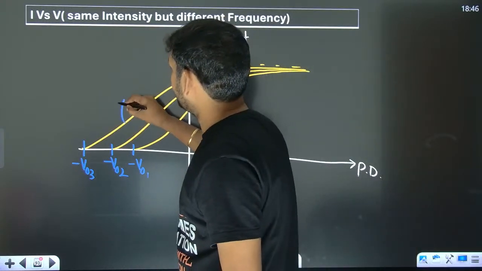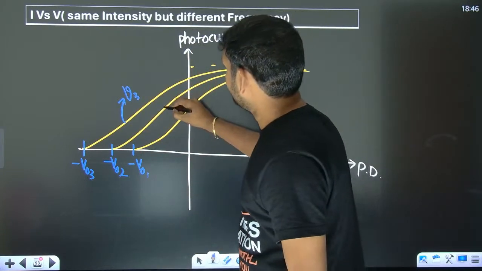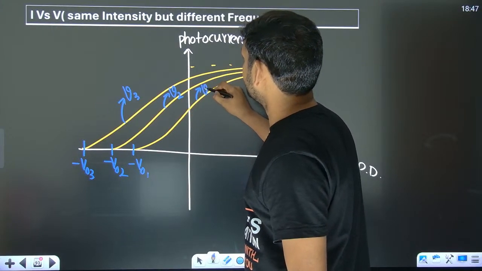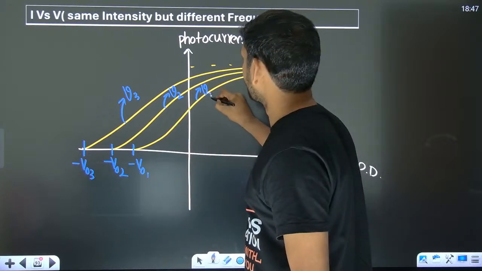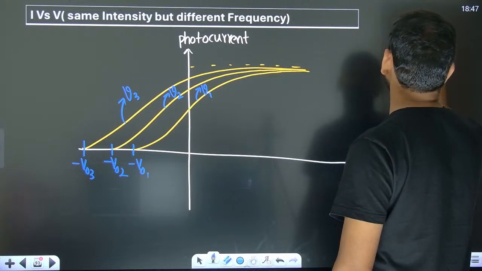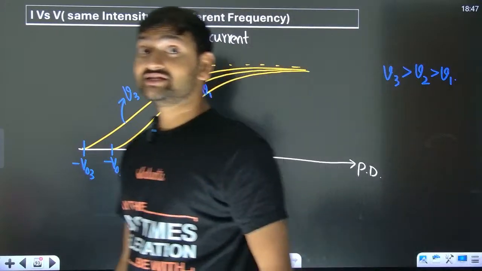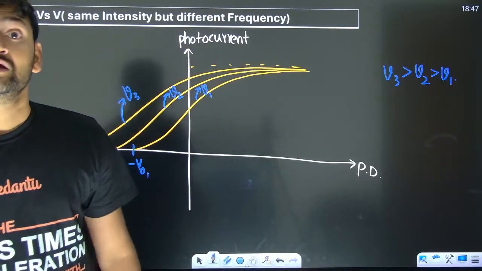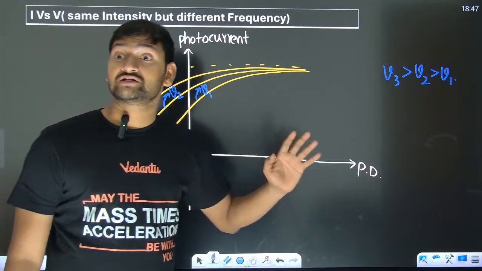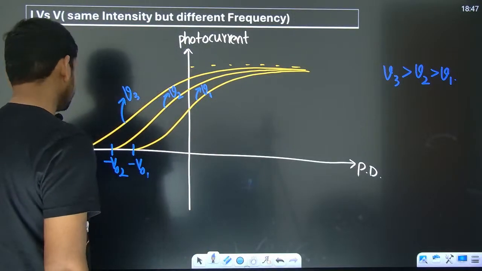So if the frequency of this is mu3, what has struck the metal plate here is mu2, and what has struck here is mu1, then I can say clearly that mu3 is more than mu2 is more than mu1, because I can see that the stopping potential is more for 3, so a more energetic photon should have struck. Okay, this is one graph.